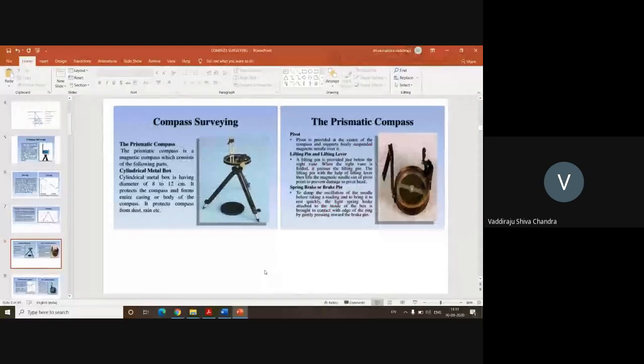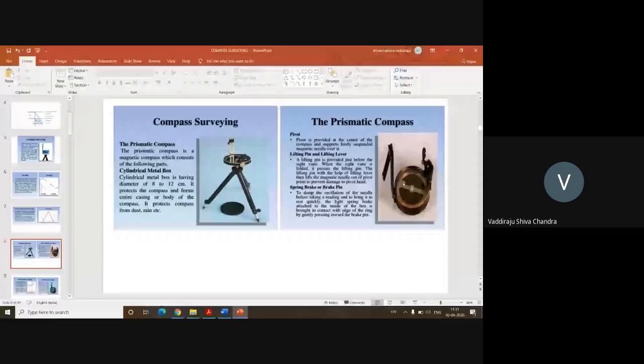So we have 2 types of compasses. One is the prismatic compass and the other is the surveyor compass. You can see in the picture a prismatic compass on the right hand side. You will have a circular graduated ring. This one is the magnetic needle, and it rotates. On this there will be a needle, and on it you will have the graduations from 0 to 360 degrees.